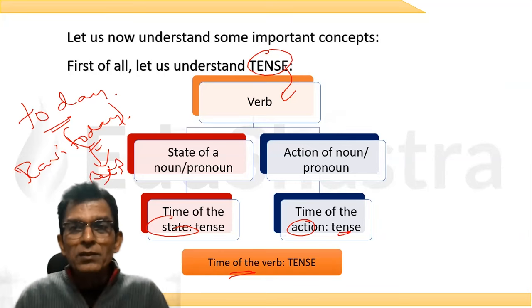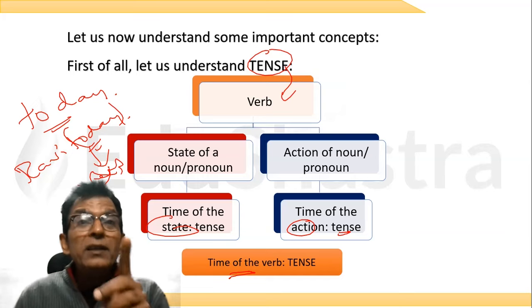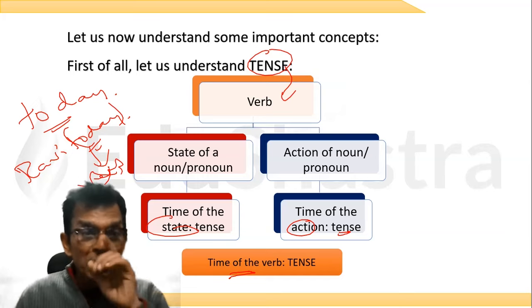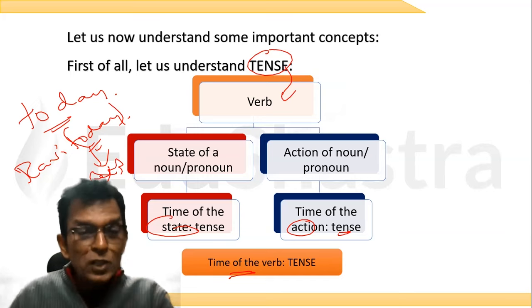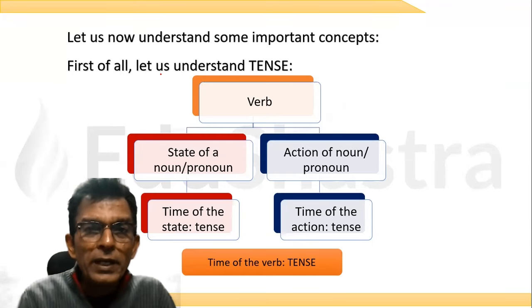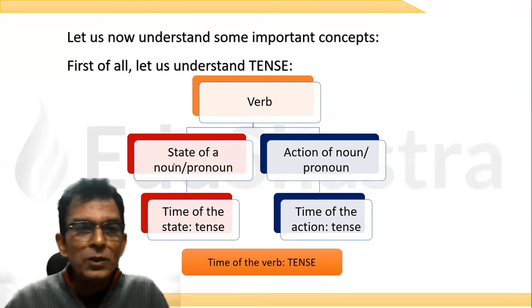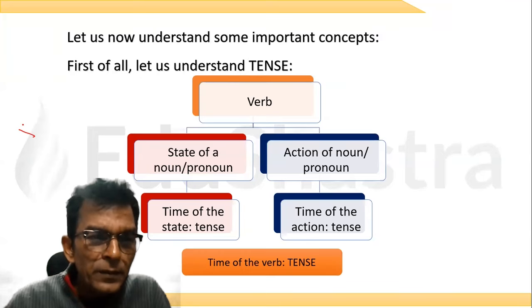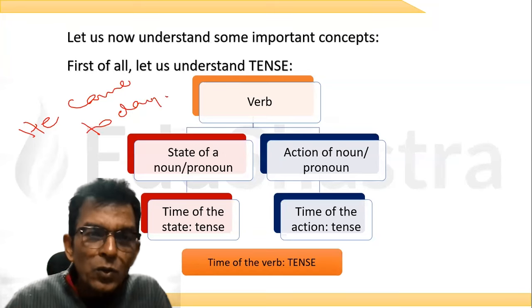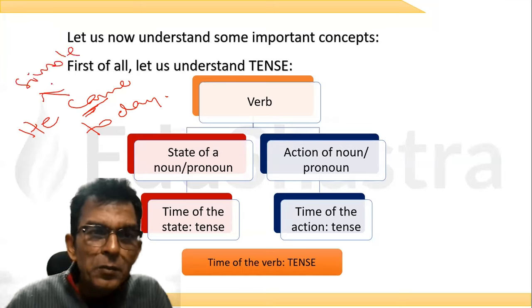So what is today? Today is an adverb. You learned parts of speech; you should be able to tell me this. Today is an adverb. It's not a verb. That's why it is not able to give us a sentence. But look at this sentence: He came today. The tense is simple past tense. Came is simple past tense.